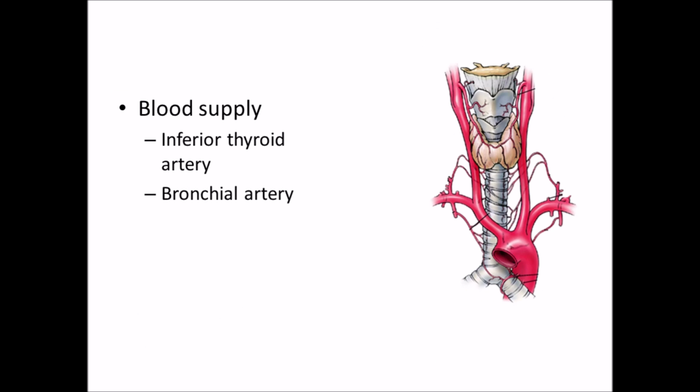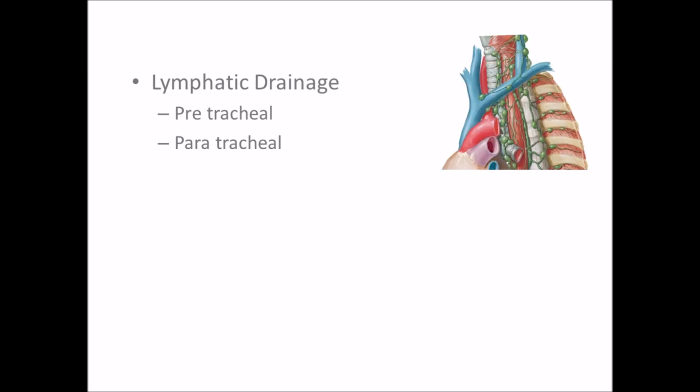Blood supply. The trachea is supplied by the branches from inferior thyroid artery and the branches from bronchial arteries. The venous supply from the trachea drains into the inferior thyroid vein. Lymphatics of the trachea drain into pretracheal group of lymph nodes and paratracheal group of lymph nodes.